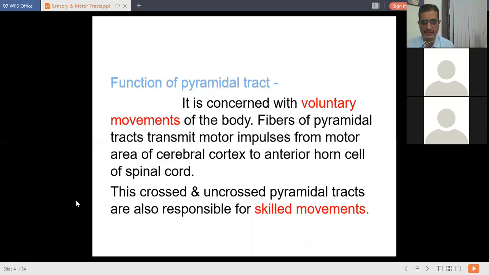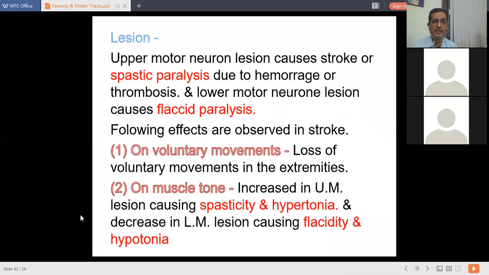Functions of pyramidal tract. These pyramidal tracts are concerned with voluntary movements, and also with skilled movements. These fibers of the pyramidal tract transmit motor impulses from motor areas of the cerebral cortex to the anterior horn cell of the spinal cord, and they are involved in voluntary movements and skillful movements.